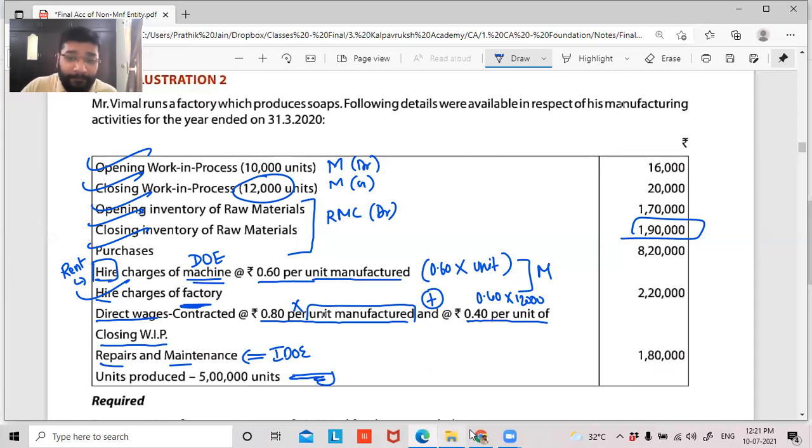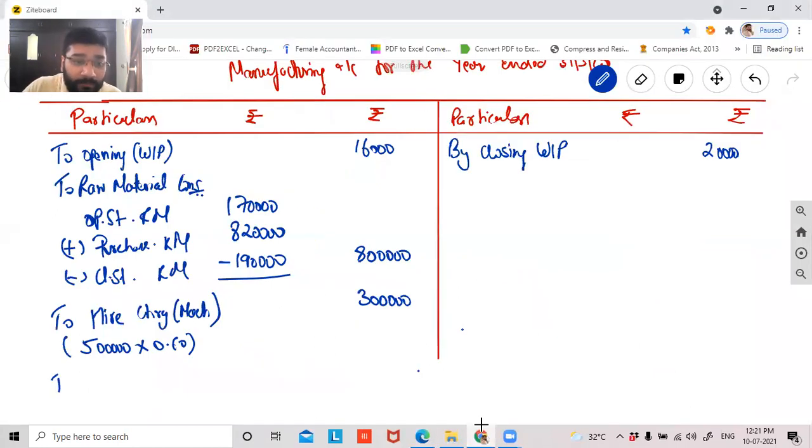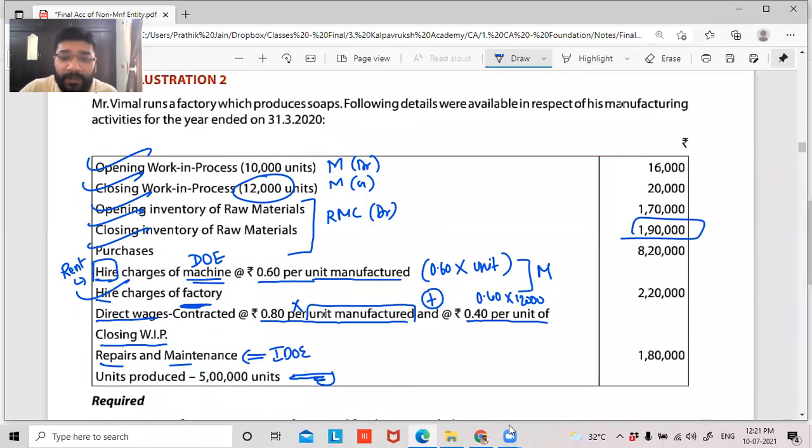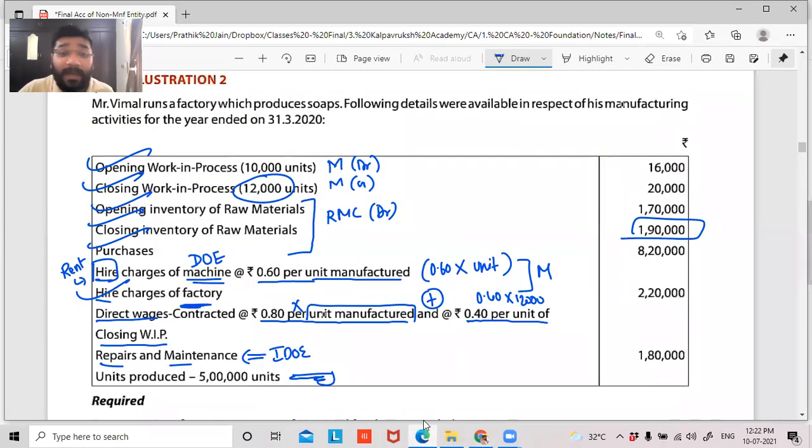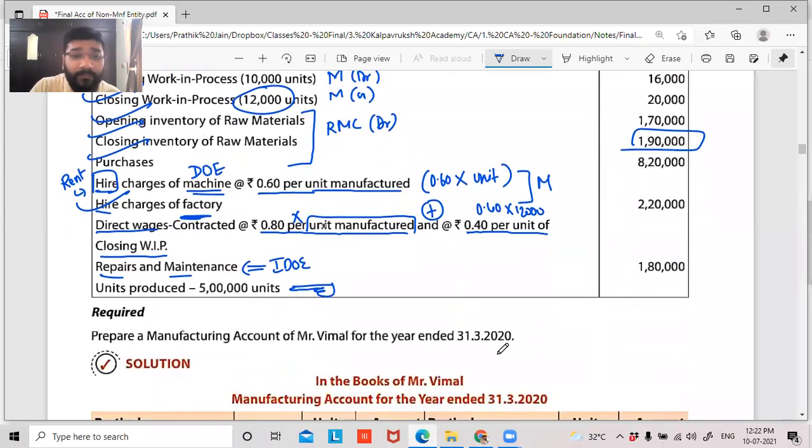So to factory rent or factory hire charges, whatever it is, to factory rent, it is 2,20,000 rupees. So please make a note of it. Factory is indirectly used in the manufacturing process. So this is indirect other expenses or overhead expenses.